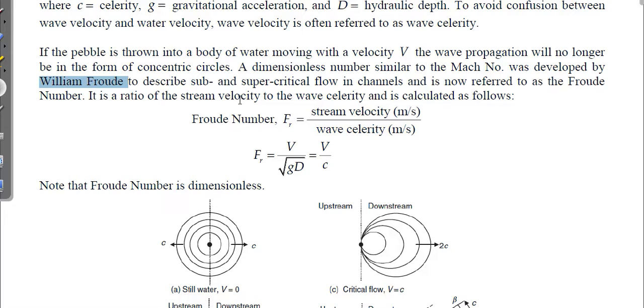It is defined as the ratio of stream velocity to the wave celerity, stream velocity v divided by wave celerity. Earlier we used to just note this formula, v by under root gd, without knowing the physical significance. Under root gd is c, that is wave celerity, so it is v by c. Now let's see three cases of what will happen.